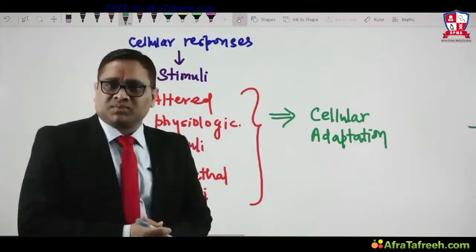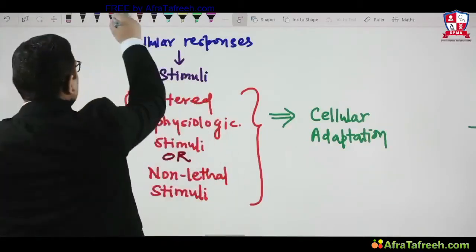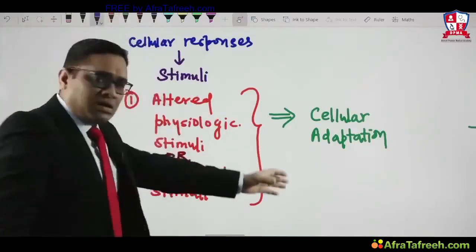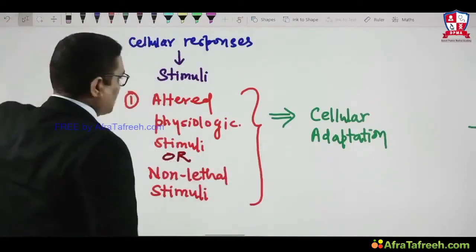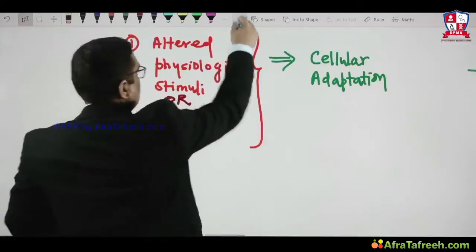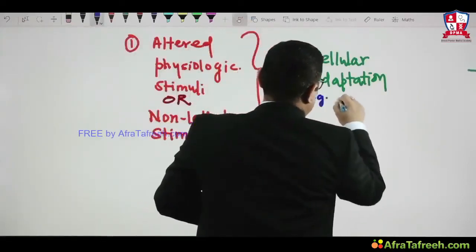So what are the examples of cellular adaptations? I am writing them here, and later on we will discuss them.